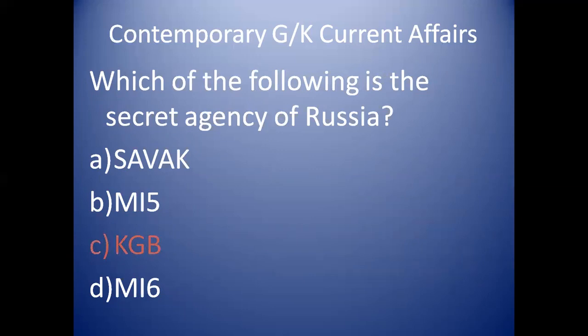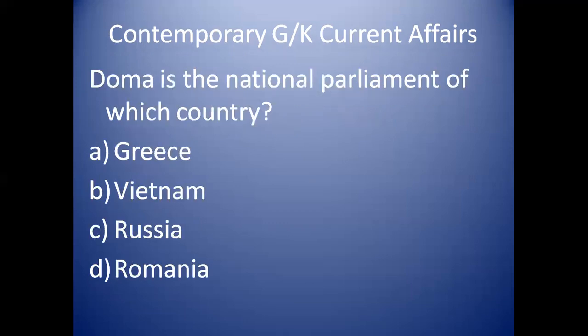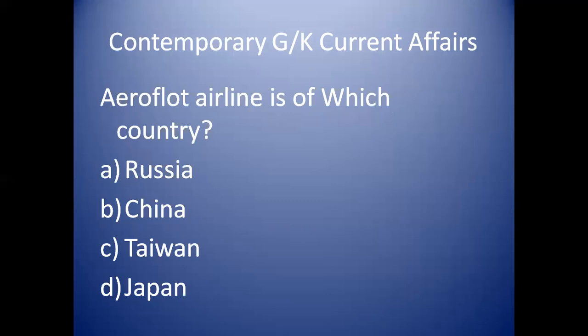Which of the following is the secret agency of Russia? KGB. KGB is the secret agency of Russia. There is another secret agency of Russia. It is called FSB. So KGB and FSB both are secret agencies of Russia. Duma is the national parliament of which country? It belongs to Russia. It means the Russian parliament is called Duma.